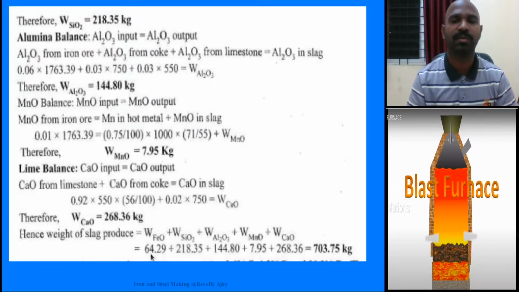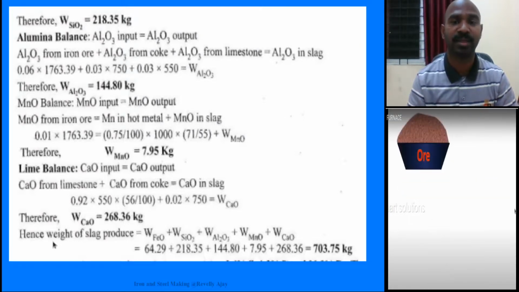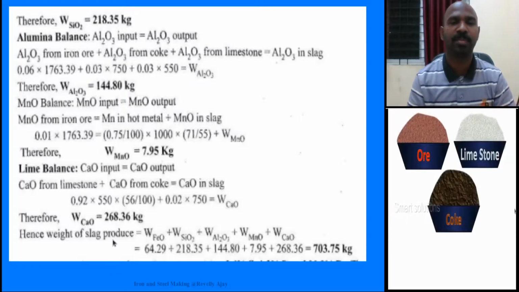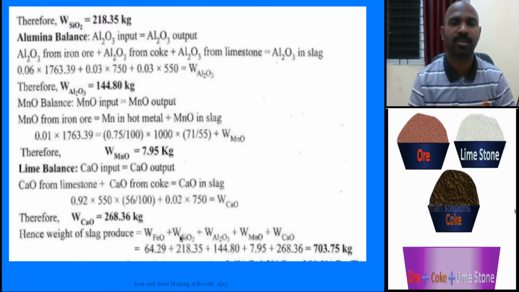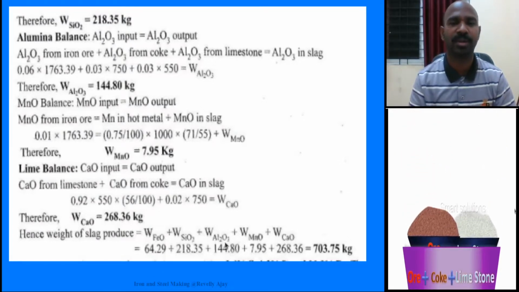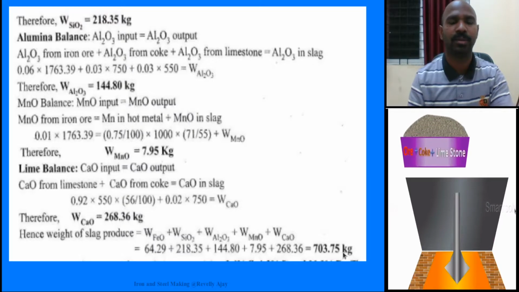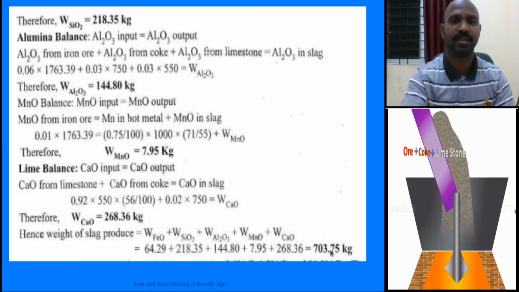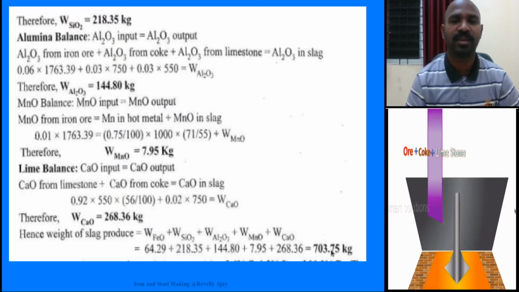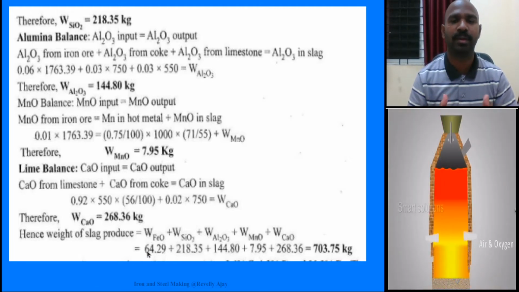And finally, for the second question's answer, the total weight of the slag, in terms of weights: weight of FeO, weight of SiO2, weight of Al2O3, weight of MnO, weight of CaO, that is equal to 703.75 kgs. With respect to the total slag, you can also calculate 64 by 703, you will be getting the weight percentage of FeO. You can also calculate those things. Thank you.